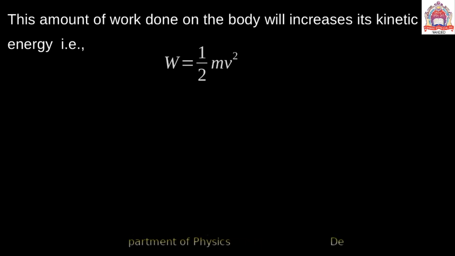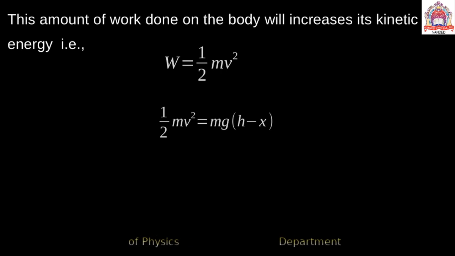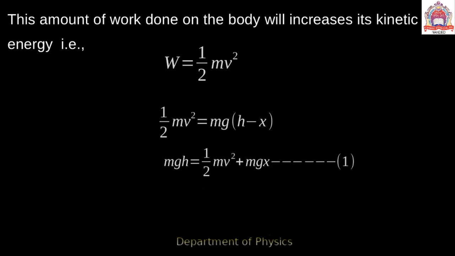So half mv square is equal to mg into (h minus x). I am just substituting the value of W. So mgh is equal to half mv square plus mgx, referred to as equation number 1.